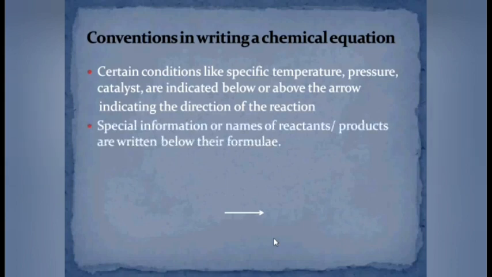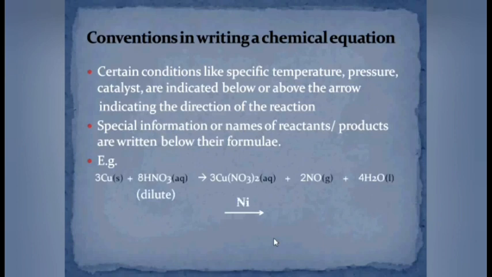And at last, we should not forget to write down the names of products as well as reactants below their formulae. The hydrogenation reaction on the screen shows you that the reaction occurs in presence of nickel catalyst and the reaction occurs at the temperature of 60 degrees Celsius.